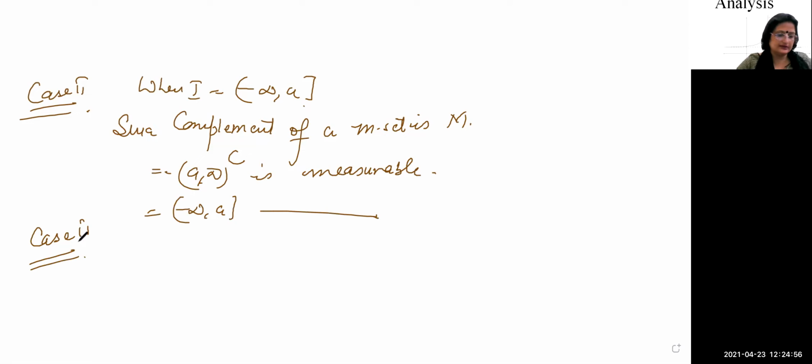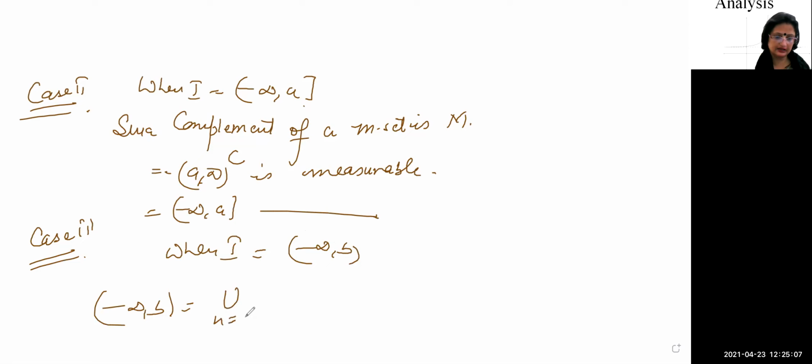So now we have case number 3, when I is of the form minus infinity to b. How can we write minus infinity to b? It is written as the union, n running from 1 to infinity, of minus infinity to b minus 1 by n. When you represent this on the number line and take n tending to infinity, the set will converge to minus infinity to b. Here it is an open interval, not a closed interval.